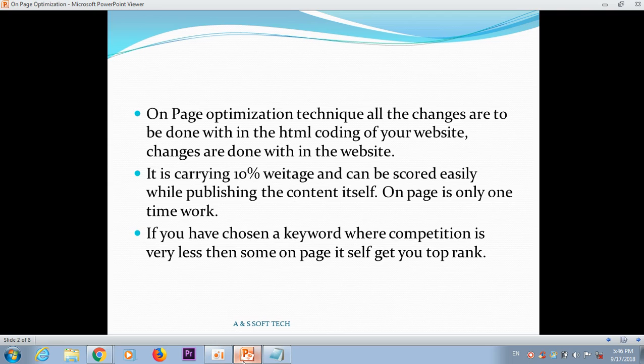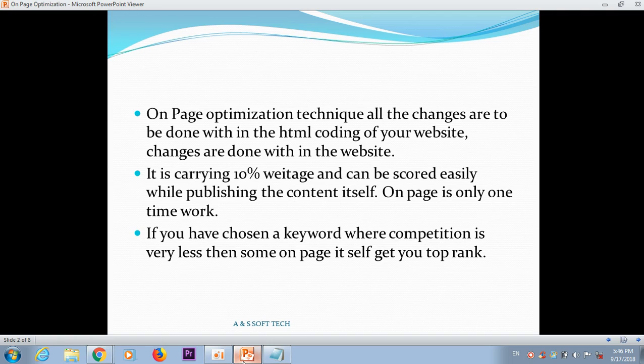In on-page optimization, as digital marketing executives, we concentrate on the HTML code of the website. Every website has a large number of pages, 10, 15, hundreds of pages, and every web page is in HTML coding only. HTML coding is not very difficult. It is easy and understandable to everyone.